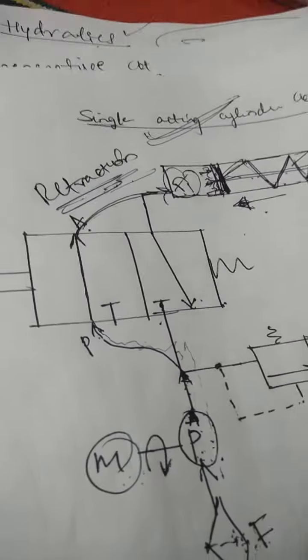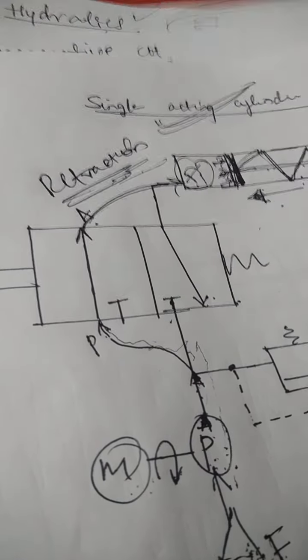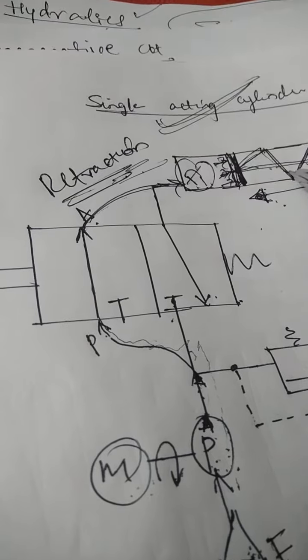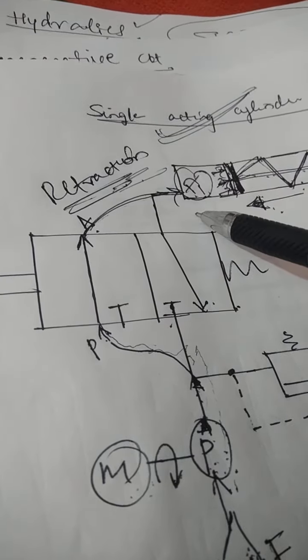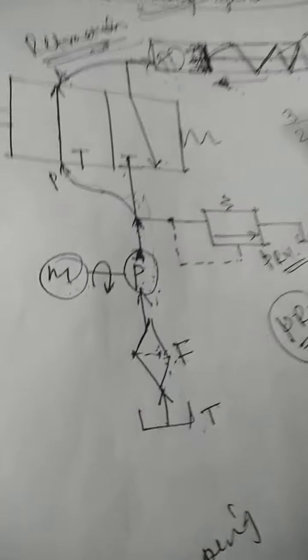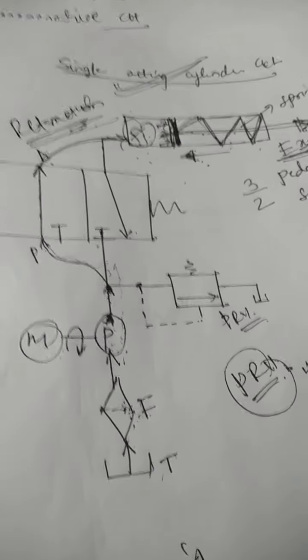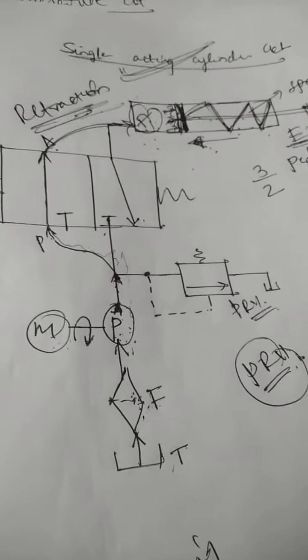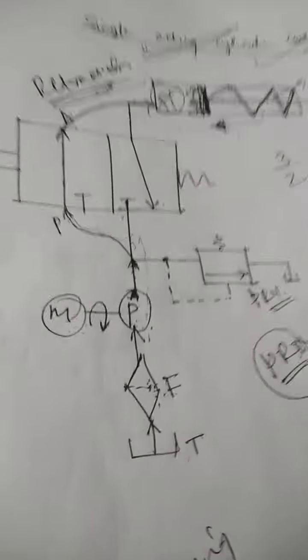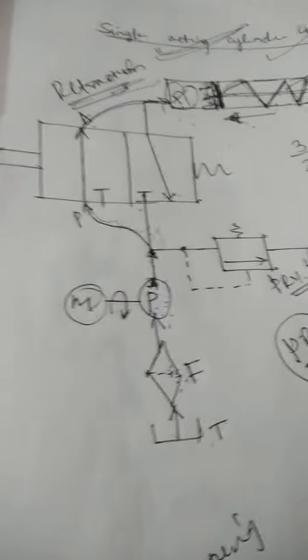Got the idea? The cylinder is acting only at a single side by getting the fluid pressure, and during the backward direction or retraction, the fluid pressure is not required at all. Such a type of circuit in which the movement of the piston is possible in only one direction due to the fluid pressure, and during the second direction movement the fluid pressure is not required, is called a single acting cylinder.